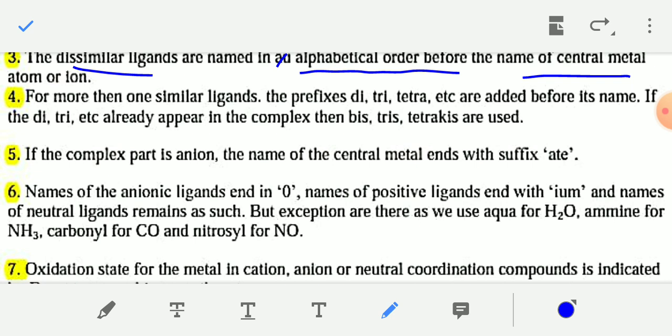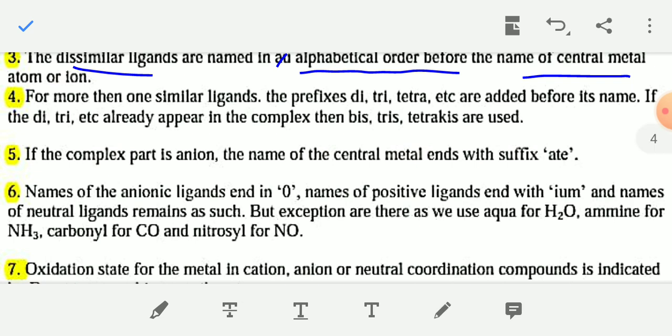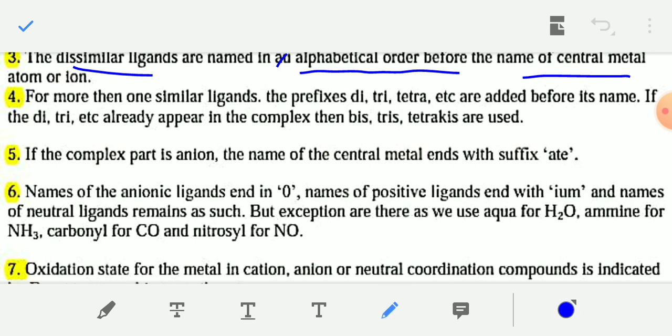If the complex part is an anion, you write the name of the central metal atom after the names of the ligands, and you use the suffix "ate" when writing the name of the metal. But if the complex part is cationic, you use the English name of the metal.